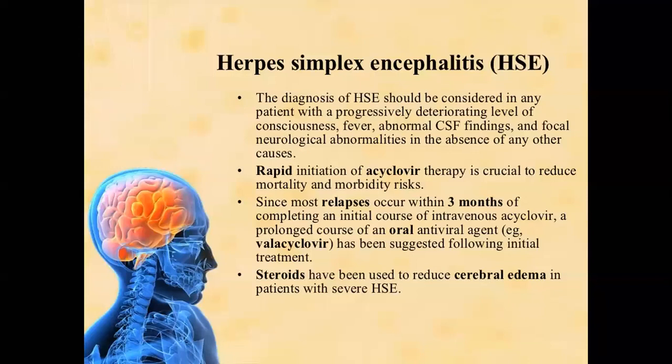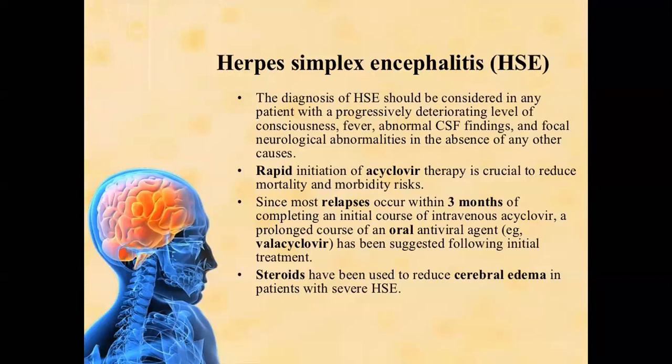The drug of choice for herpes simplex encephalitis is acyclovir. Acyclovir is an antiviral drug. The dose of acyclovir is 10 mg per kg 8 hourly for 10 to 14 days. It should be given intravenously.